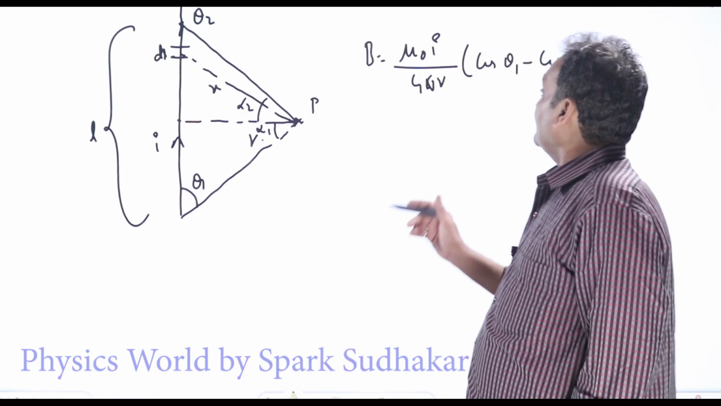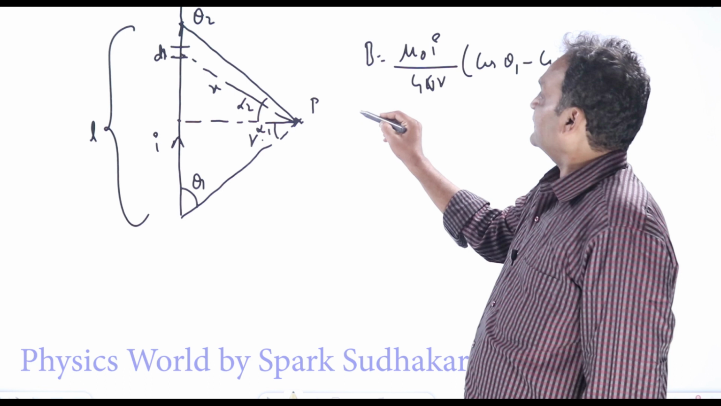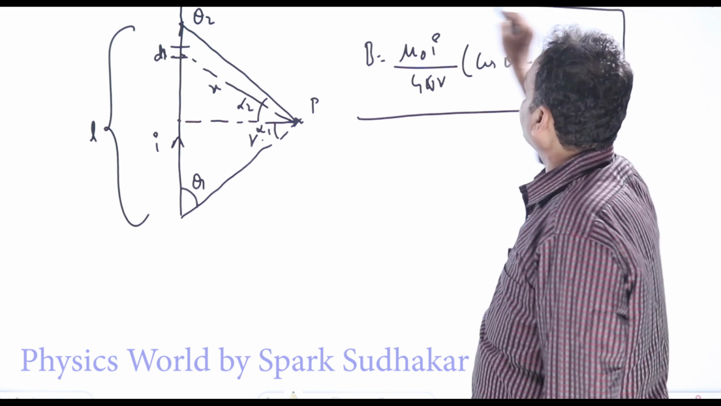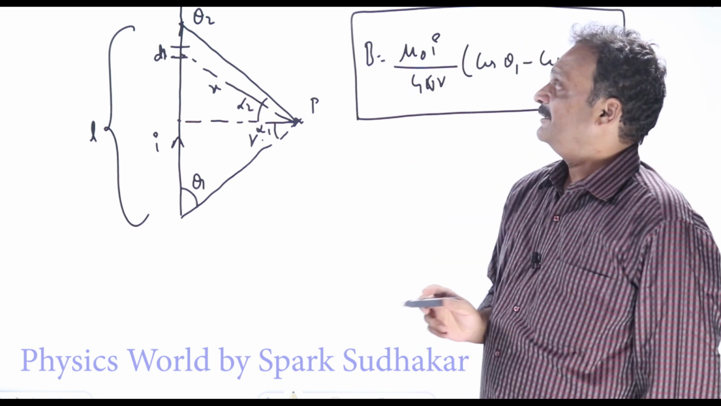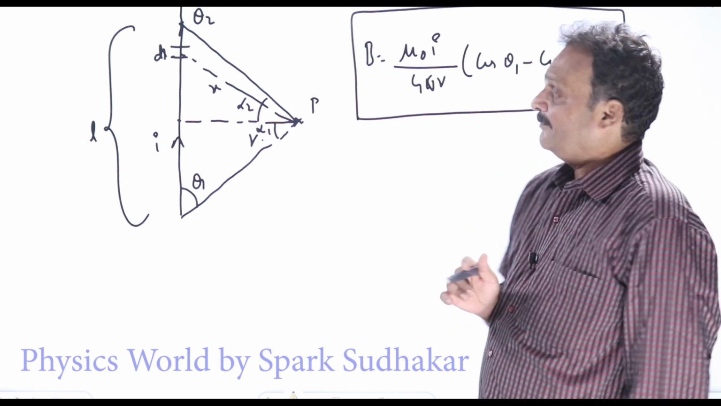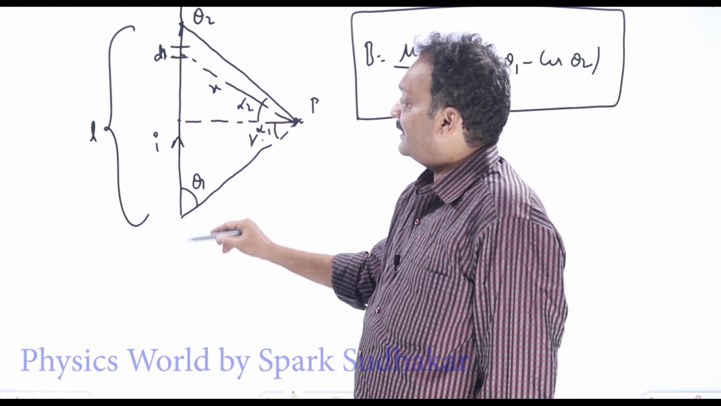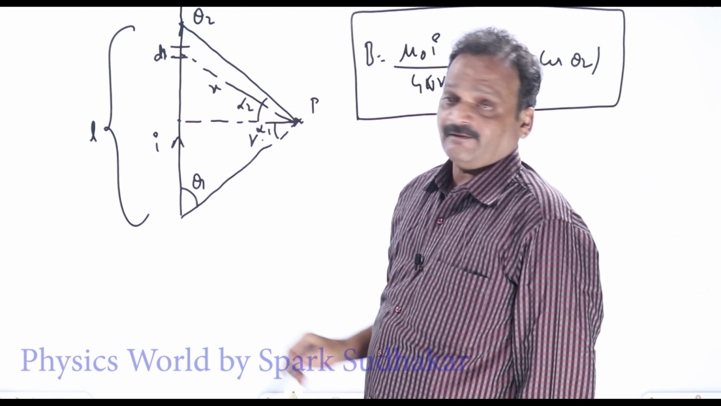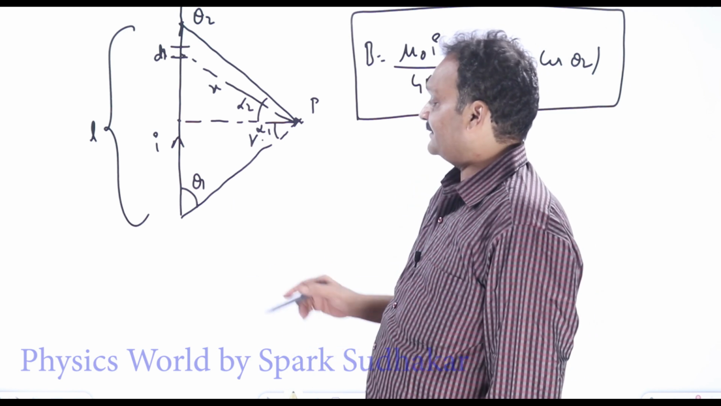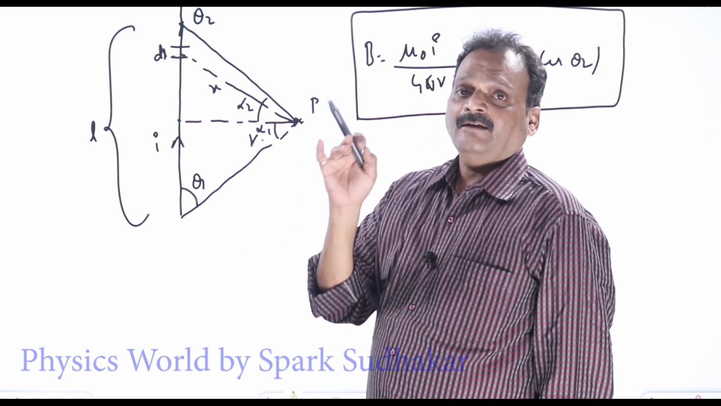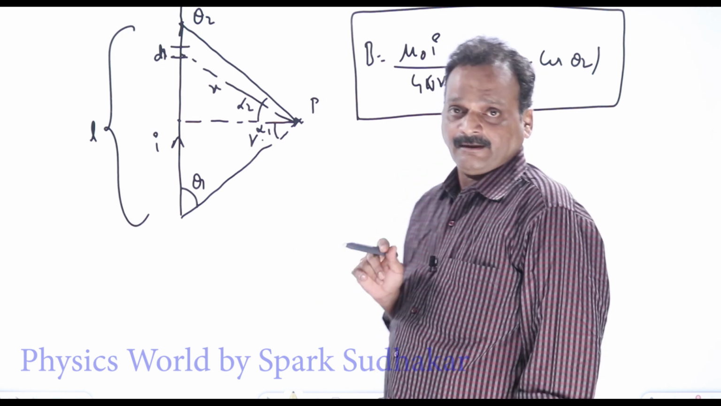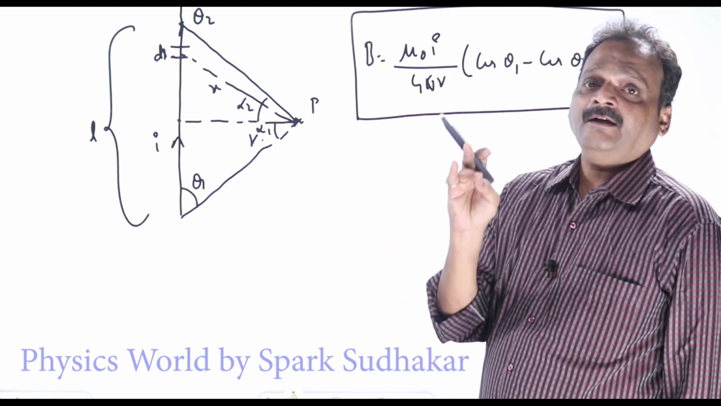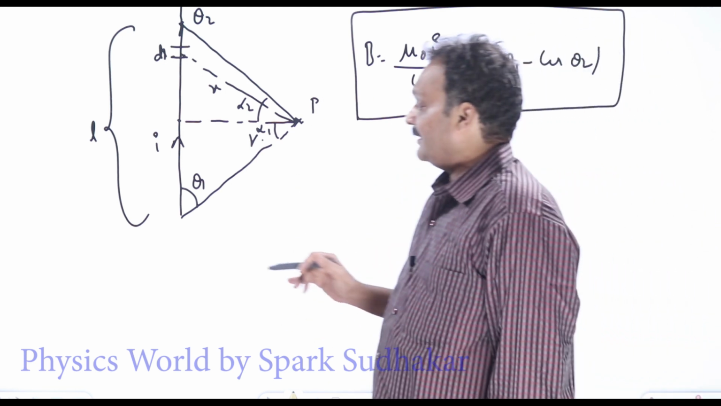Now this is the most general case. From this we can take out some specific cases. What happens if the wire is of infinite length? If the wire is of infinite length, what will happen to B due to a thin long straight infinite wire?